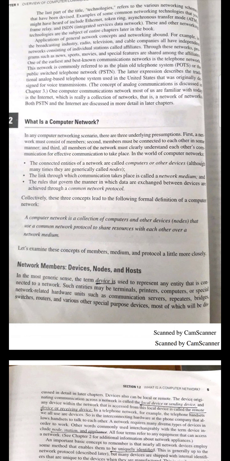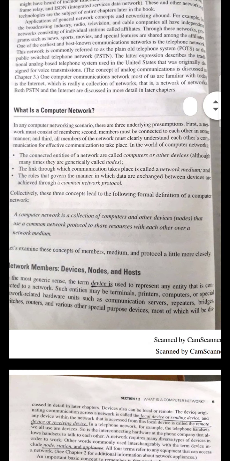So, in the previous class, we saw the introduction part. Next is what is meant by computer networks exactly. In the computer networking scenario, there are three underlying pre-assumptions. The first one is that a network must consist of members.